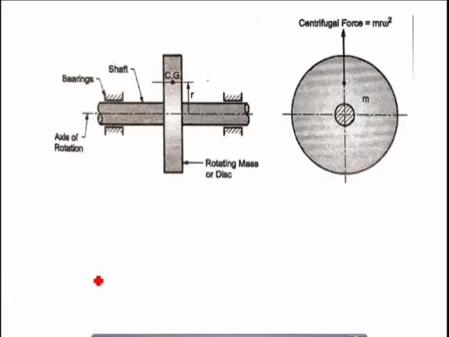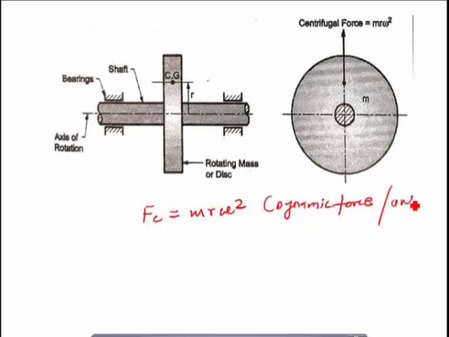Once you have understood the unbalanced condition, let us understand what static balancing and dynamic balancing are. In this unbalanced system, the dynamic force Fc is equal to m r omega square. Fc is also called a dynamic force, an unbalanced force, or a centrifugal force.